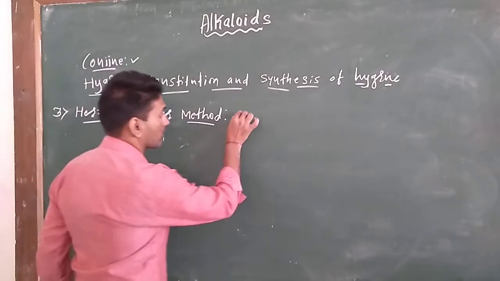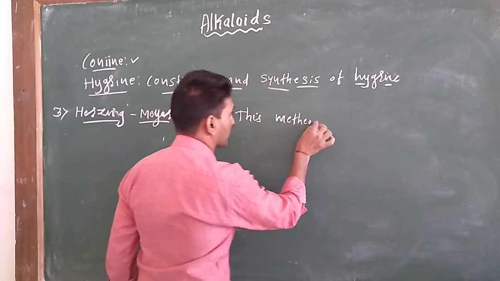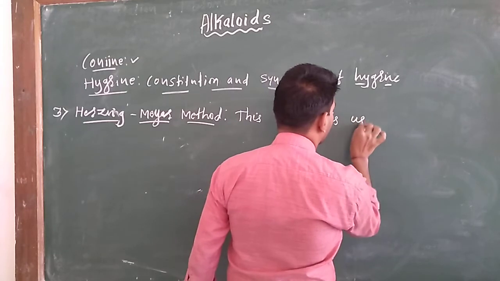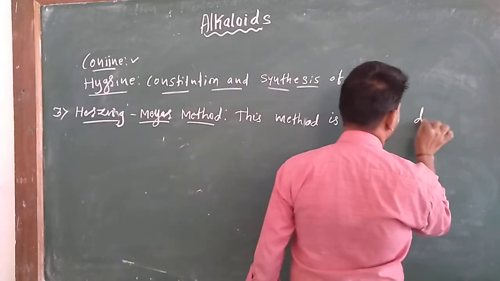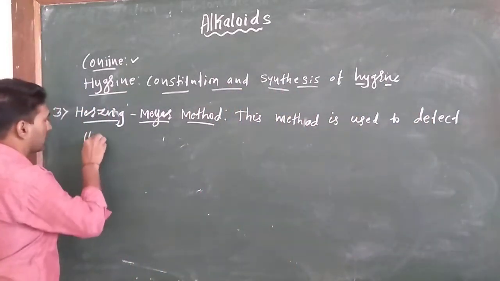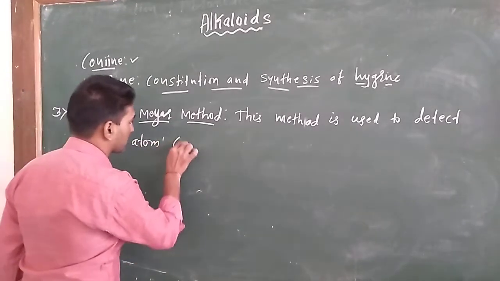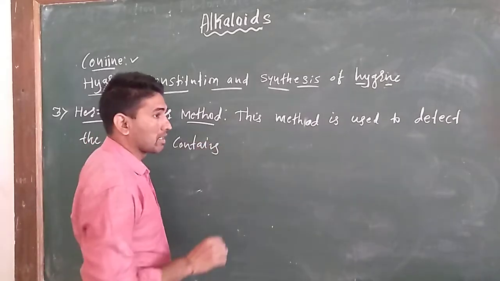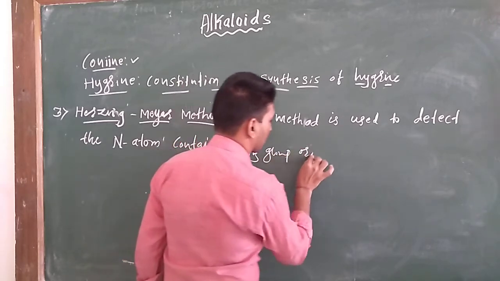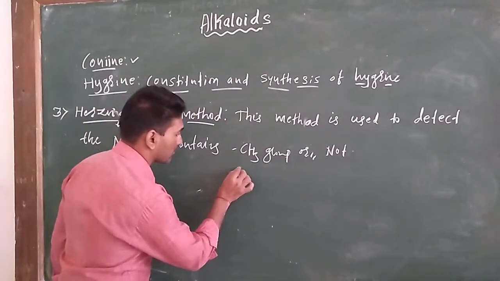This method is used to detect whether the nitrogen atom contains a CH3 group or not.